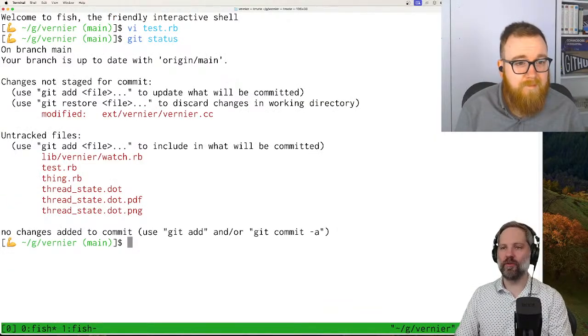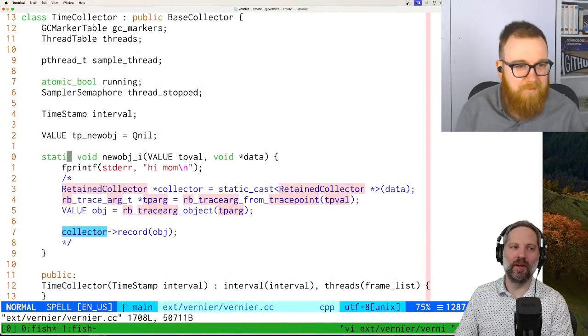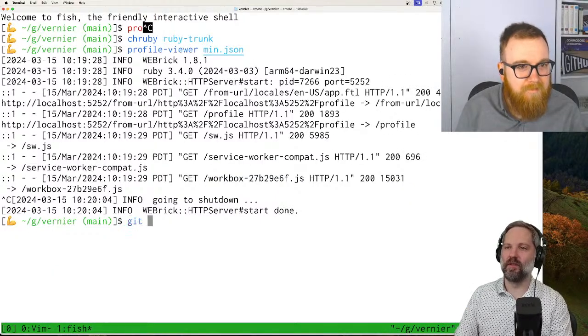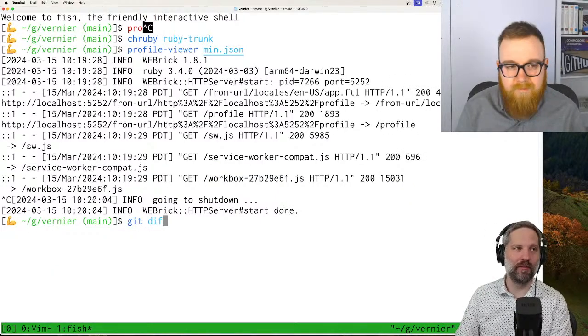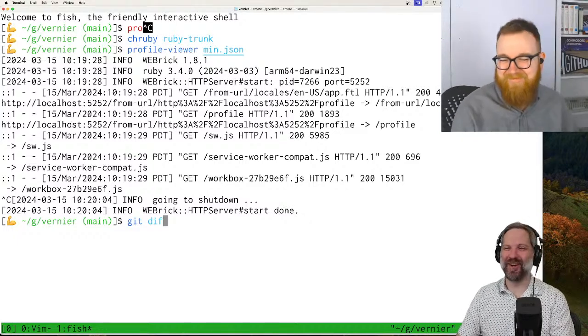Where should we go first? Vernier CC. Yeah. What have you already added? I will show you. Get diff. So Vernier is written in C++ for some reason. Yeah, sorry. John, why C++?